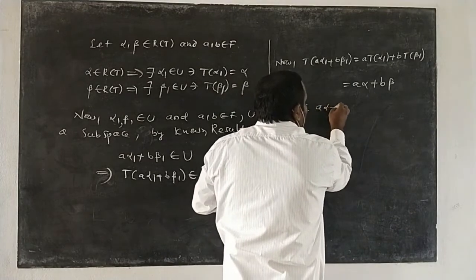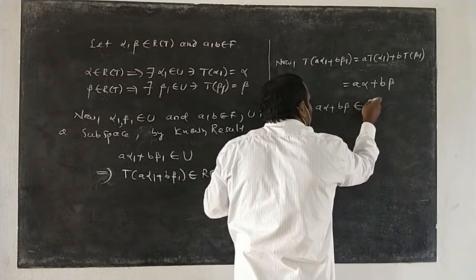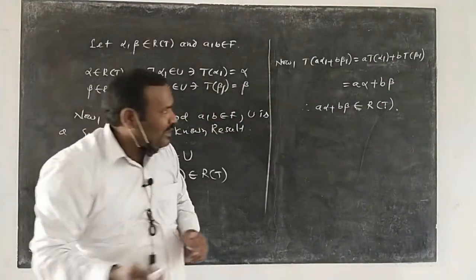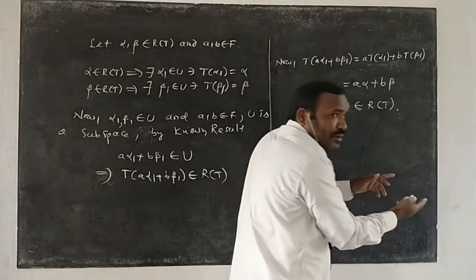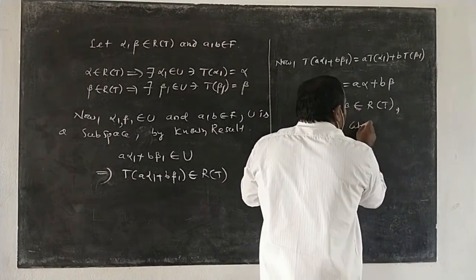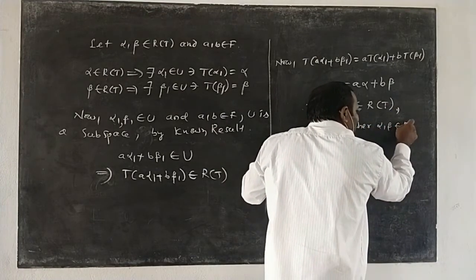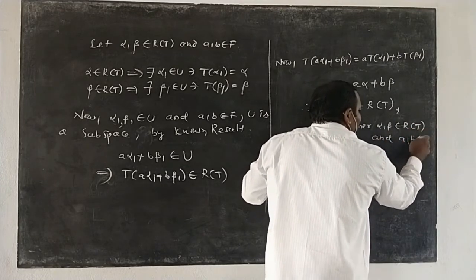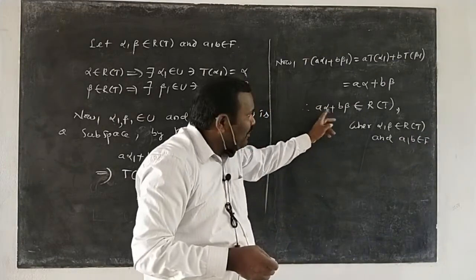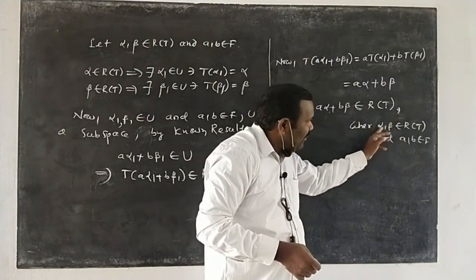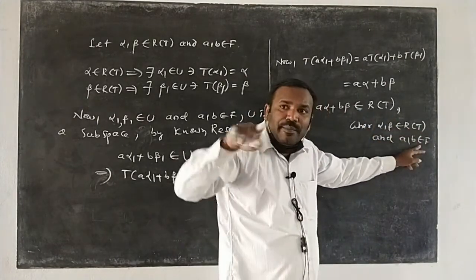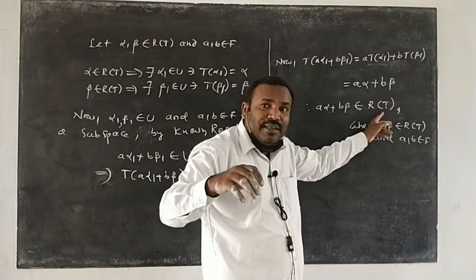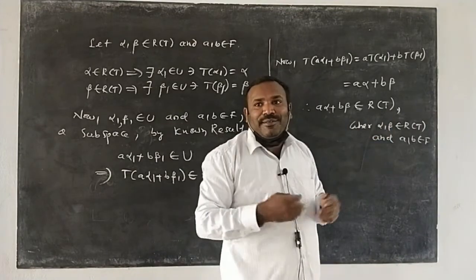Therefore a alpha plus b beta belongs to R of T, where alpha, beta belong to R of T and a, b belong to F. By the same result, R of T will be a subspace.